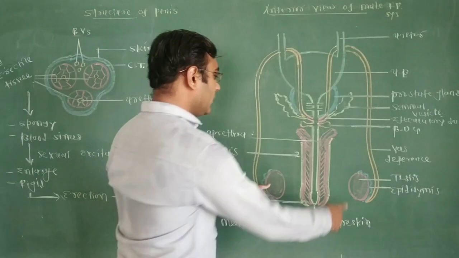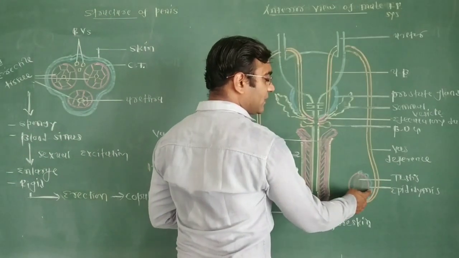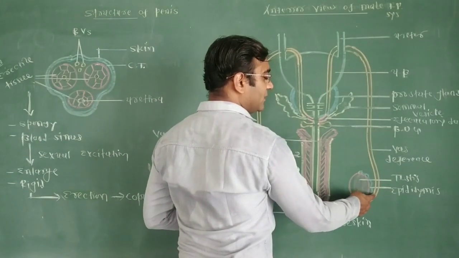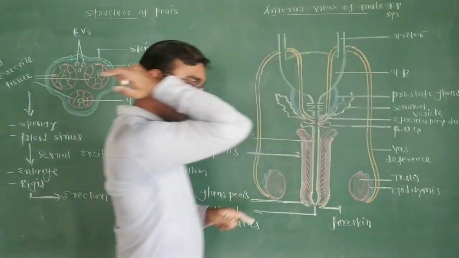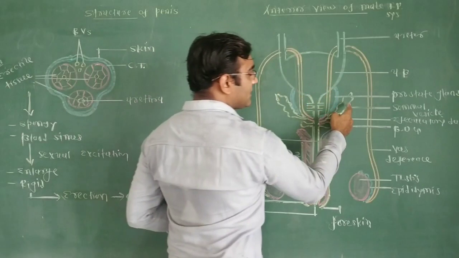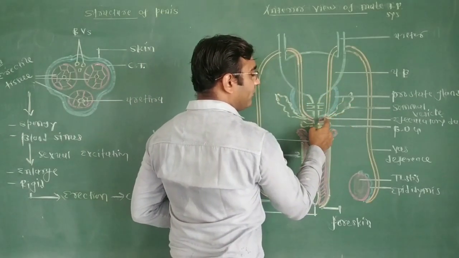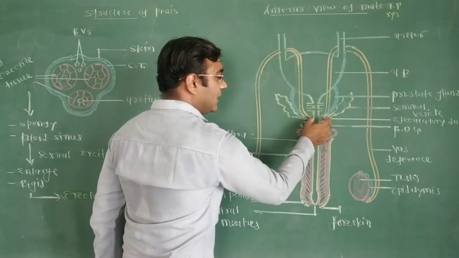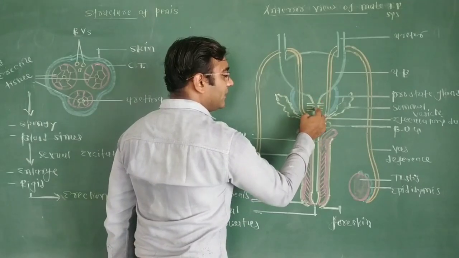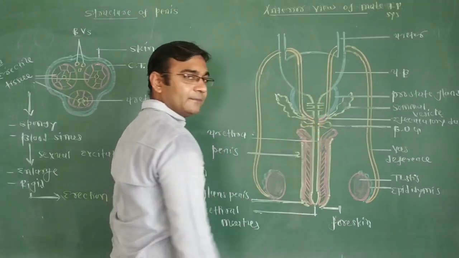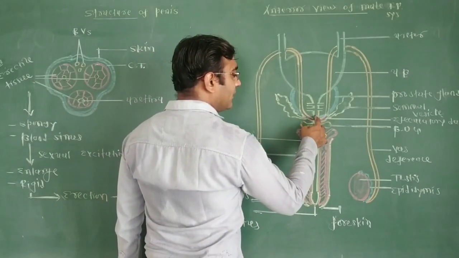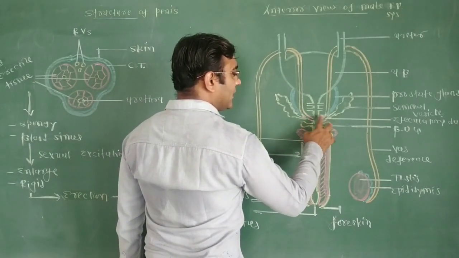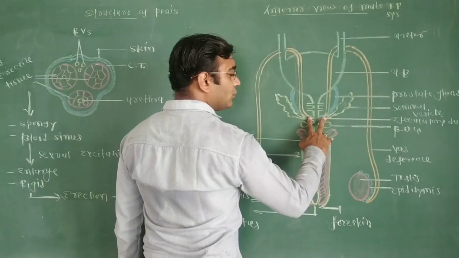So now from both the testes, sperm come outside from the testis into the epididymis, then into the vas deferens. The vas deferens and the seminal vesicle open and form the ejaculatory duct. The ejaculatory duct opens within the duct of the urinary bladder. So now at the duct of the urinary bladder, both the ejaculatory ducts, the two sides, join, and now that